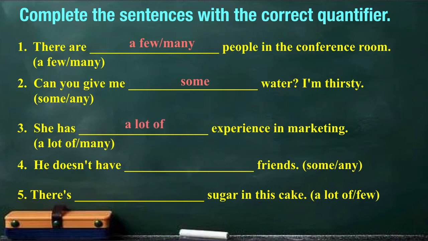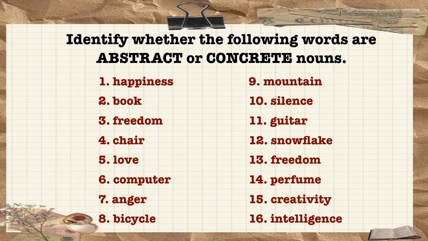Fourth question is, he doesn't have dash friends. Any friends. Moving on to the fifth one, there's dash sugar in this cake. A lot of. Now that we have covered quantifiers, let's analyze the next solution for concrete and abstract nouns.